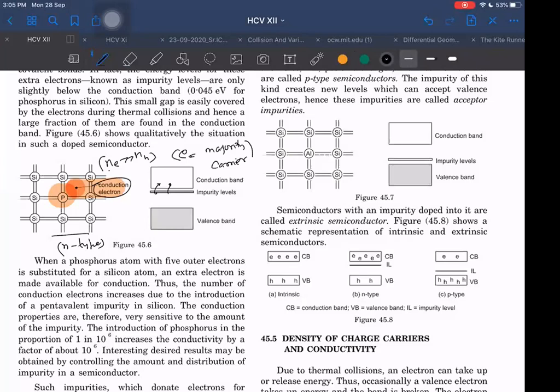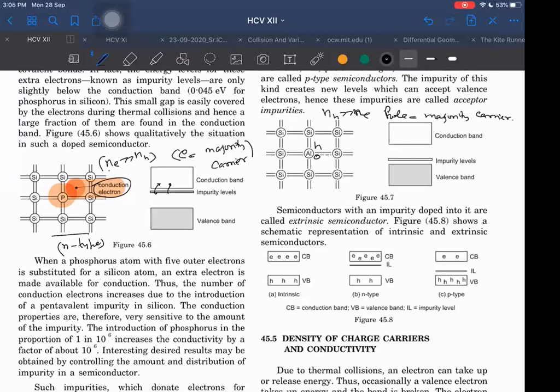But in P type, sir, what happens? In P type, the hole is the majority carrier. NH is much larger than Ne, and the hole becomes the majority carrier. There are no free electrons available in the conduction band, but through the holes only, conduction starts.